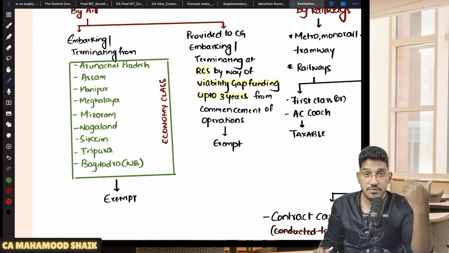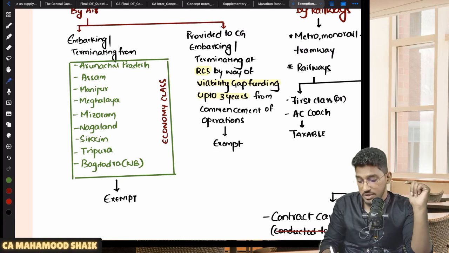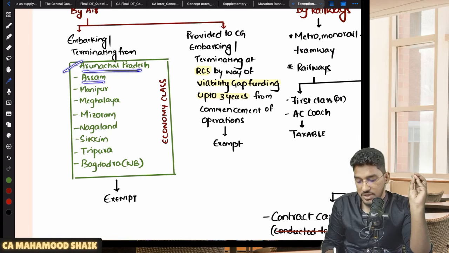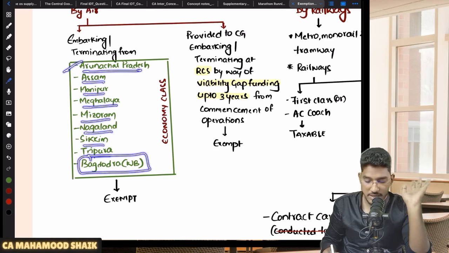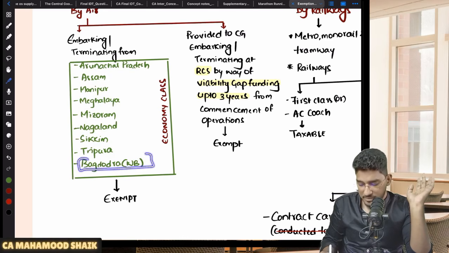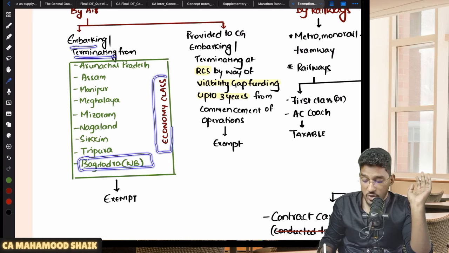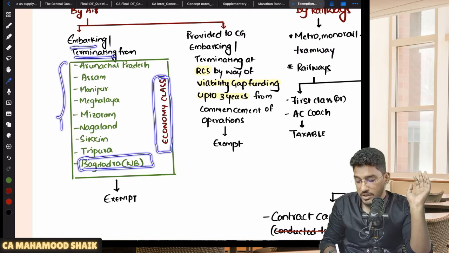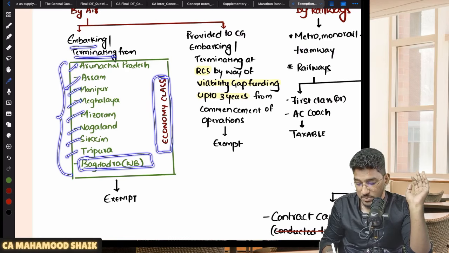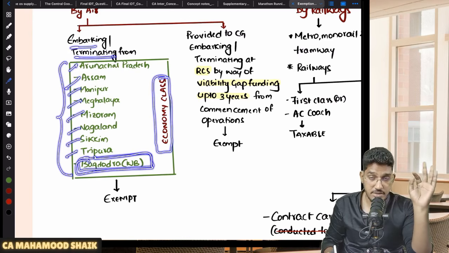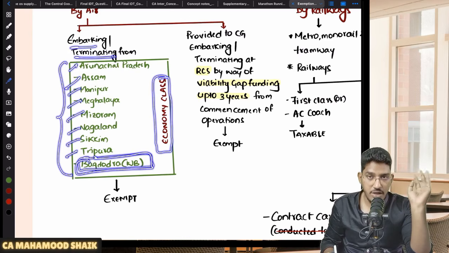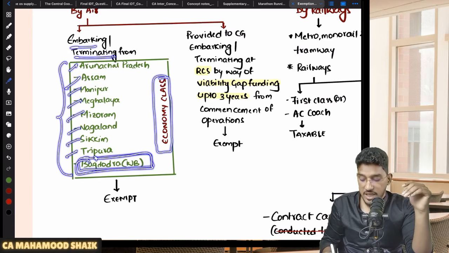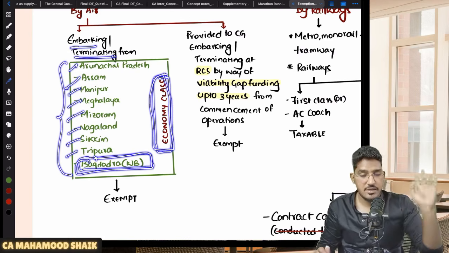Sir, what are those places from which, if I am embarking or terminating, I will enjoy exemption? So if you are embarking or terminating from Arunachal Pradesh, Assam, Manipur, Meghalaya, Mizoram, Nagaland, Sikkim, Tripura, and a place called Bagdogra in West Bengal. That too you must be traveling in an economy class, not business class. Not from the entire West Bengal state, only from a place called Bagdogra in West Bengal. If you are either embarking or terminating your journey by way of economy class, you can enjoy the exemption.